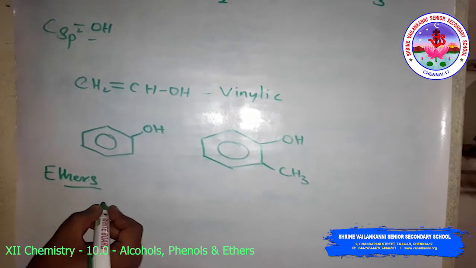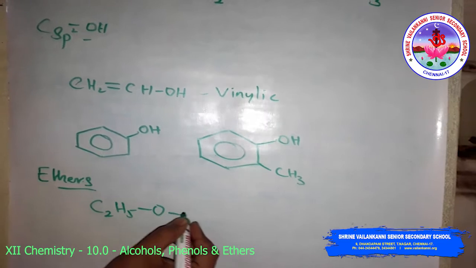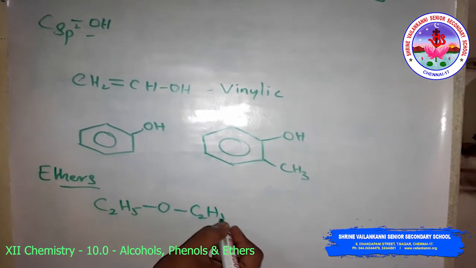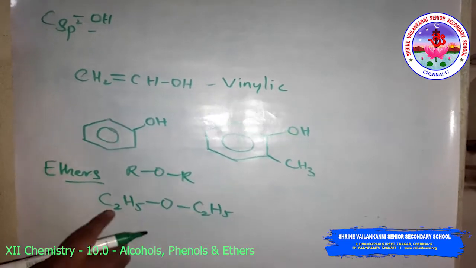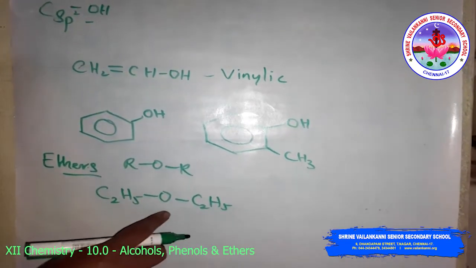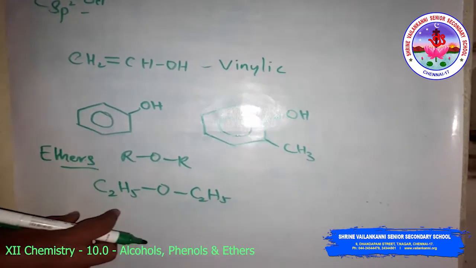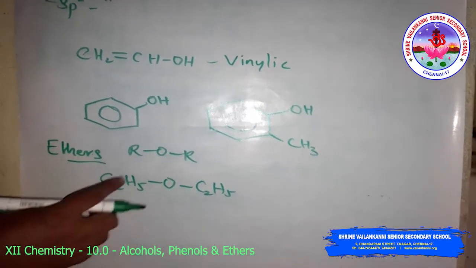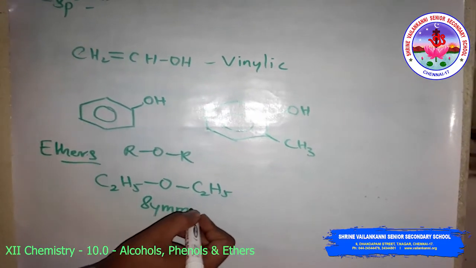For example, symmetrical ether, that is C2H5OC2H5. Simply, ethers are ROR. So here C2H5OC2H5, the same ethyl groups are present on both sides, so they are called symmetrical or simple ethers.